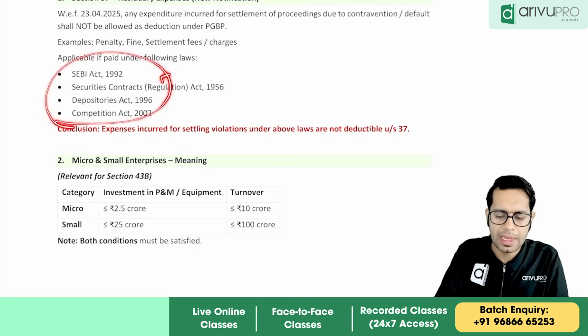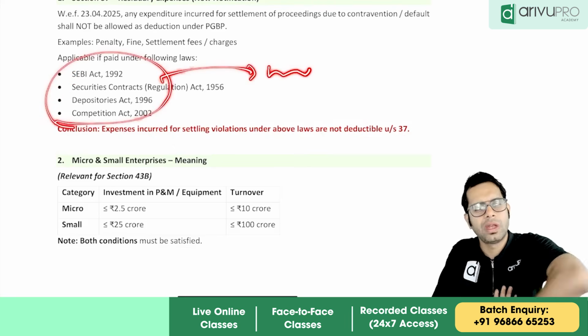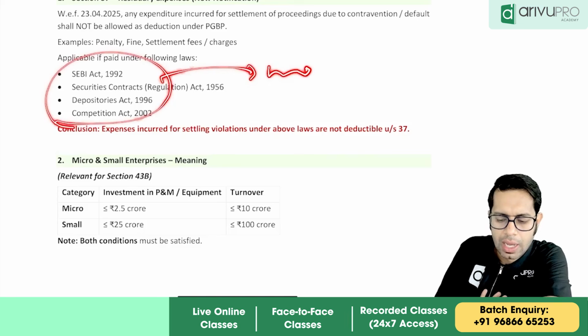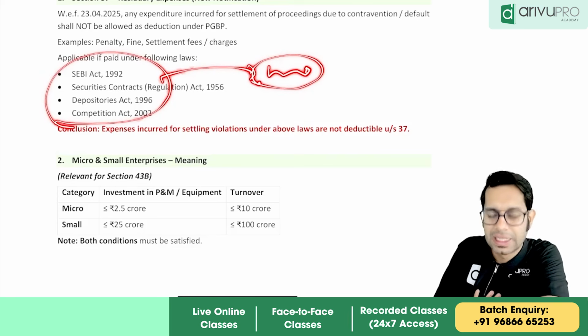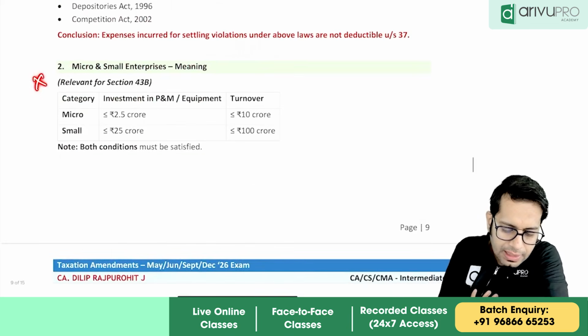So if you pay any penalty for whatever violation you have done, to settle that, that is not allowed as business expenditure. Then this is an important change.